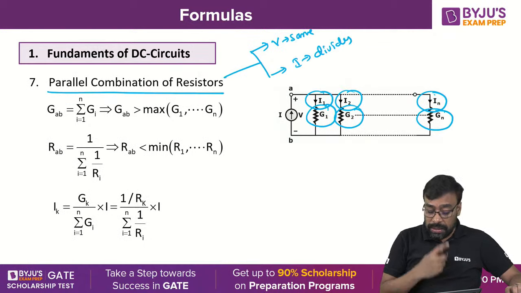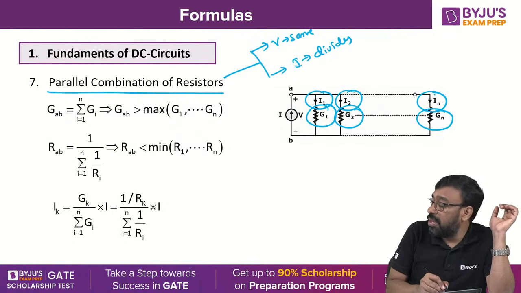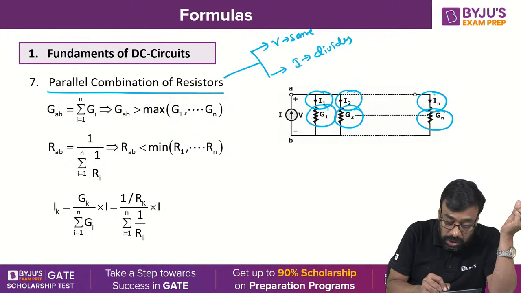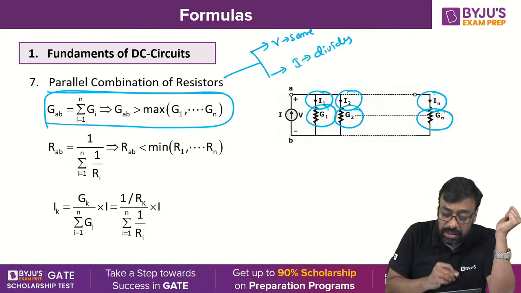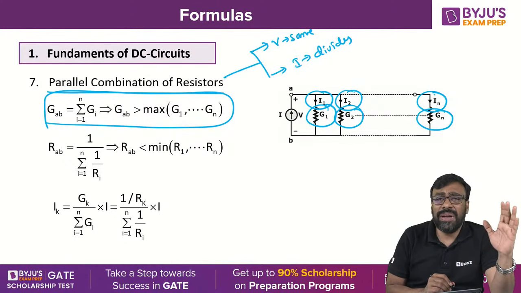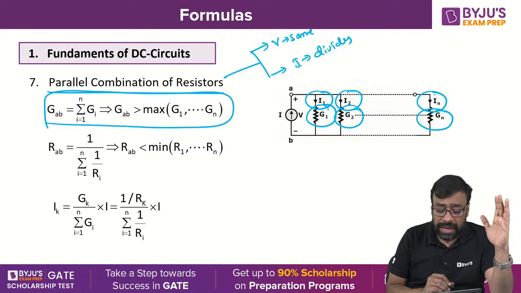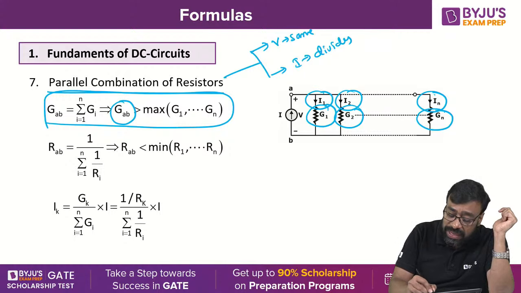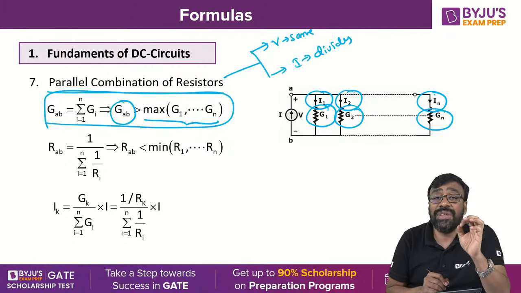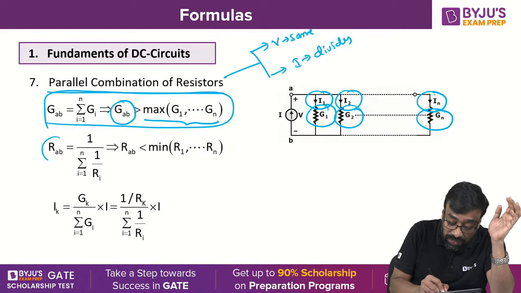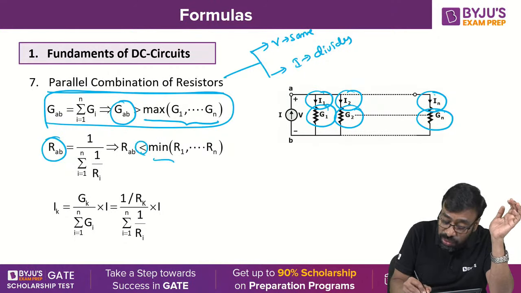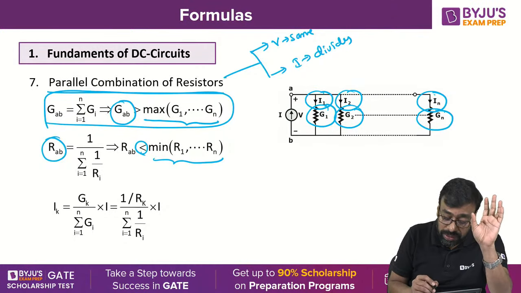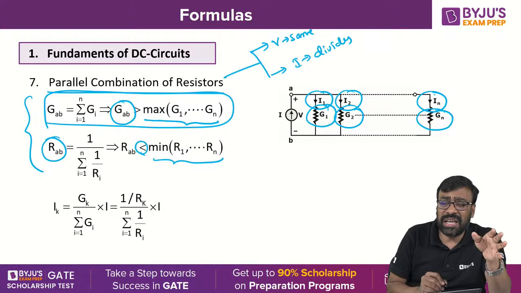Well, now coming here, yes Milind, hi. So GAB is equal to what? Simple summation. Conductances can be added when elements are connected in parallel: GAB = summation i=1 to n Gi. The equivalent conductance will be greater than the highest value of the conductance. Similarly, when you find RAB, it is less than the lowest value of R1, R2 and so on, Rn. This is very important to remember. It will help you directly answer certain questions for 1 mark.